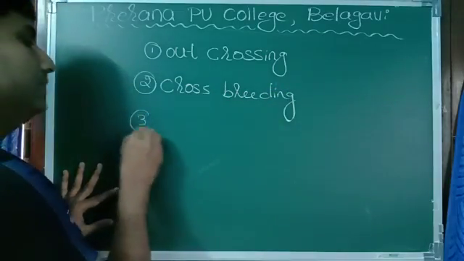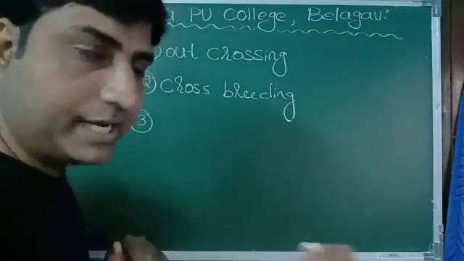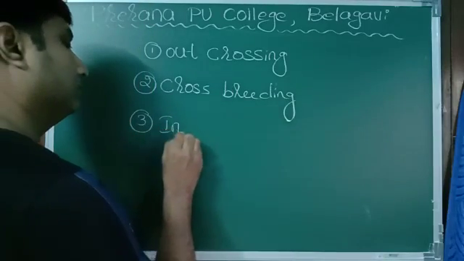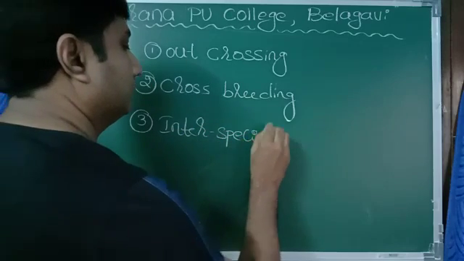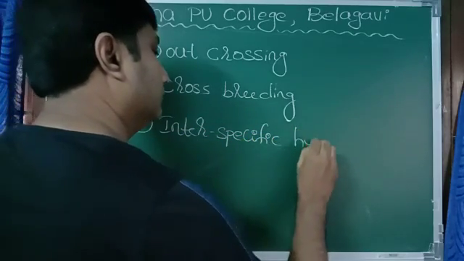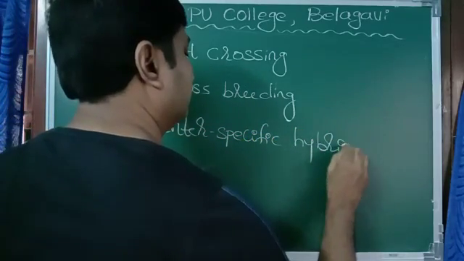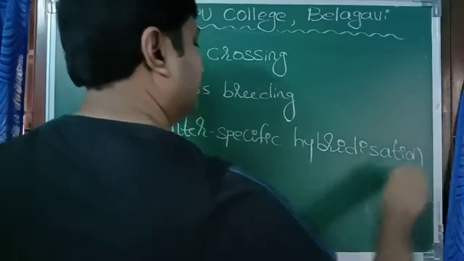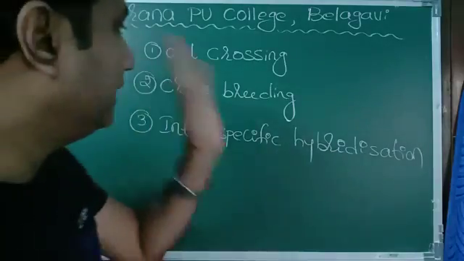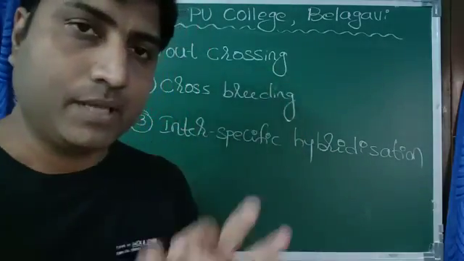And third one is interspecific hybridization.